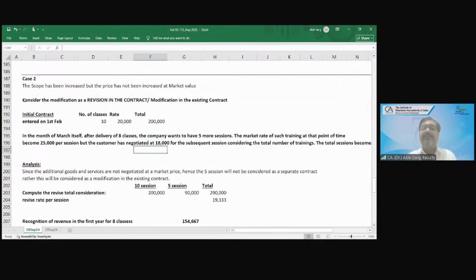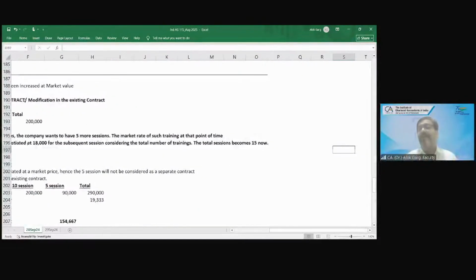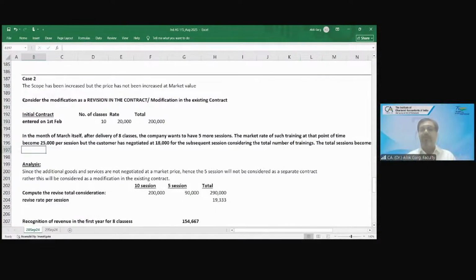In the month of March itself, after delivery of 8 classes, the company wants to have 5 more sessions. The market rate of such training at that point of time has become 25,000 rupees per session. But the customer has negotiated at 18,000 for the subsequent sessions, considering the total number of trainings, right? The total sessions become 15 now. Okay, so friends,